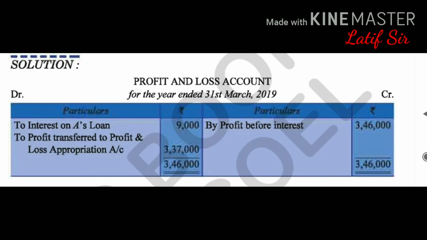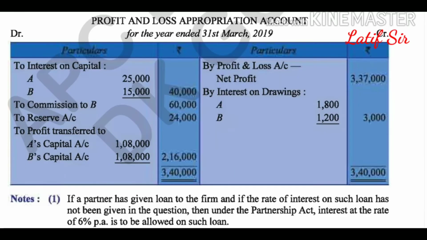The loan that was extended by A was 1,50,000. Where there is no interest rate given, it is taken at 6%. We have already studied that. So 6% comes to 9,000, and after that the net profit of 3,37,000 is transferred through the P&L appropriation account. You might remember that in the note it is given that interest on loan has always to be first charged in the profit and loss account, and after that we have to bring the profit to the P&L appropriation account. That you must remember.